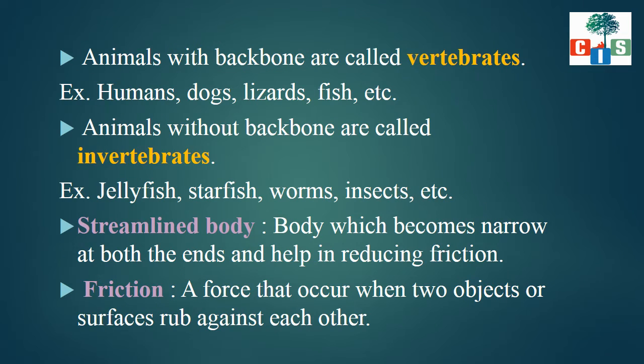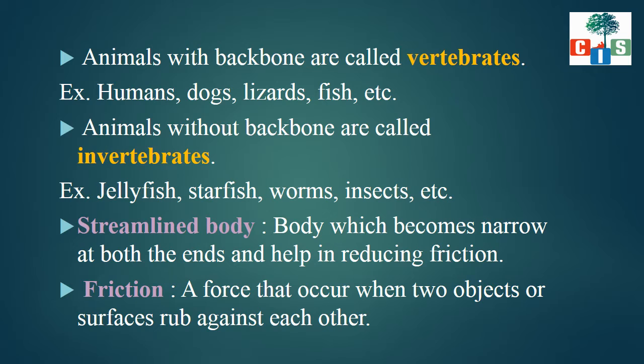Now, some animals have a backbone, and the animals with a backbone are called vertebrates. Do we have a backbone? Yes. That's why everyone tells us that we should sit straight, is it? So the animals which have a backbone are called vertebrates. Which are vertebrates? Humans, dogs, lizards, fish are examples of vertebrates.